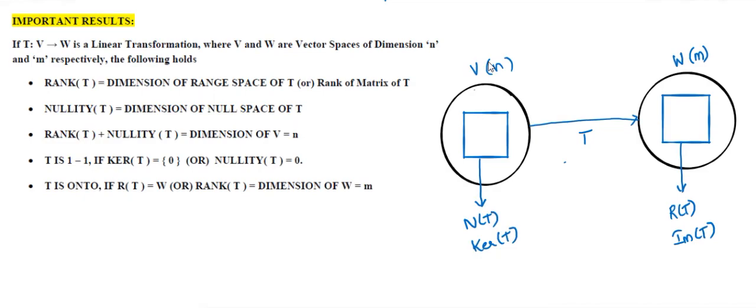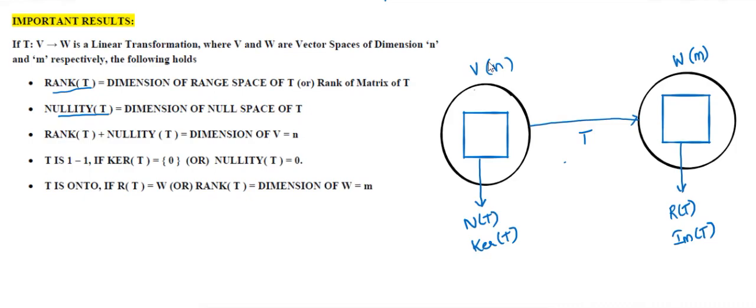Now we are going to define two terms: the rank of T and the nullity of T. It's a very basic thing. If there is a vector space, then there will be a basis. The number of elements in that basis is called the dimension. These were discussed in the previous unit.